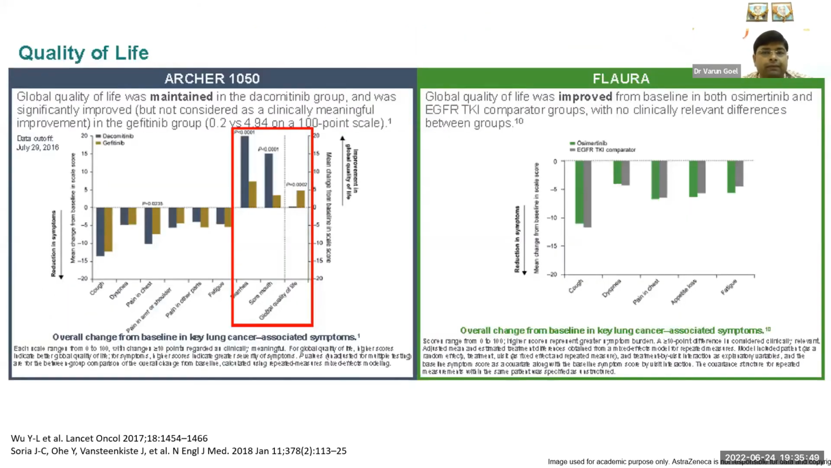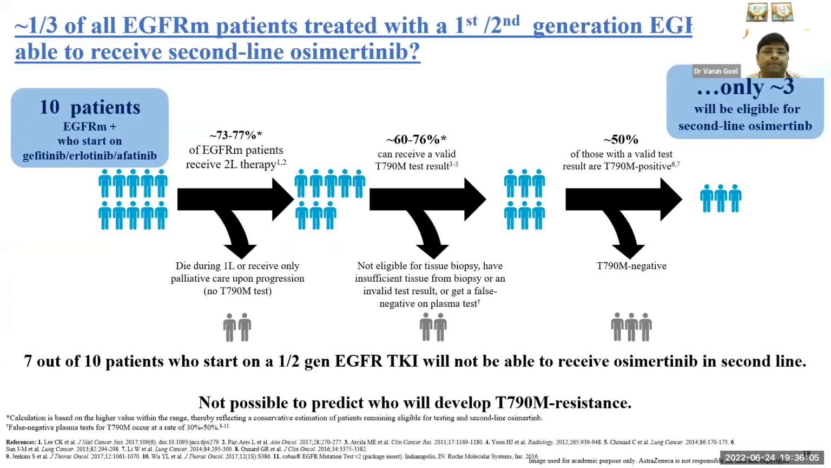What about quality of life? So quality of life, obviously, if there are more side effects, then quality of life is also hampered. So in the FLAURA study, global quality of life improved from baseline in both the osimertinib and EGFR TKI groups, and there is not much difference with the third generation TKI.